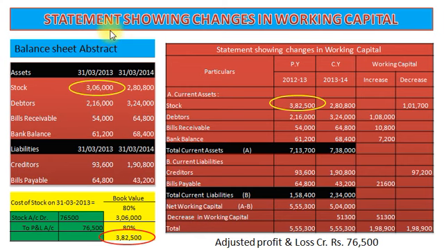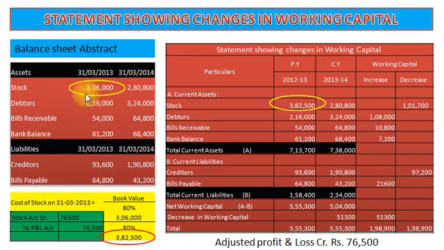Now first of all, we will prepare statement showing changes in working capital. Here is the balance sheet abstract, current assets and current liabilities. Dear students, stock in 2013 was valued at rupees 3,06,000, which is 20% less than its cost price.